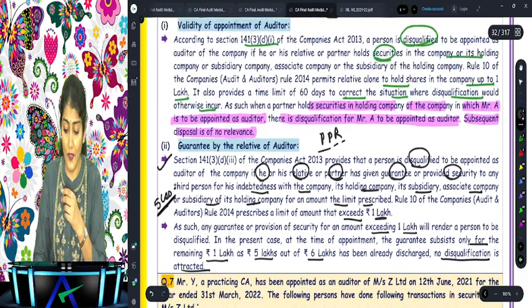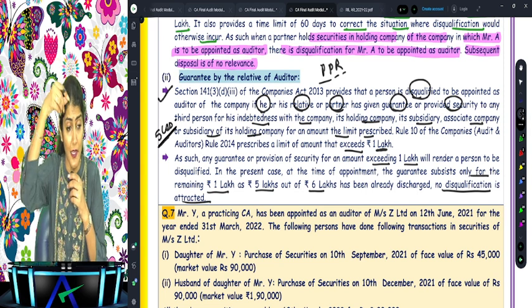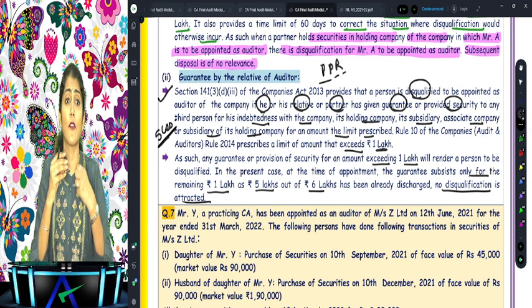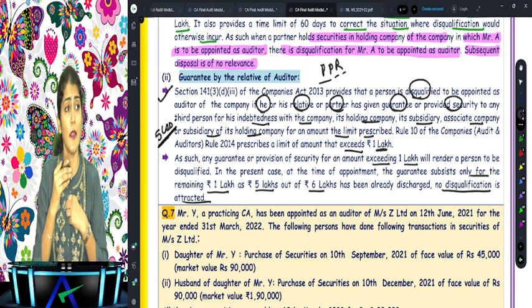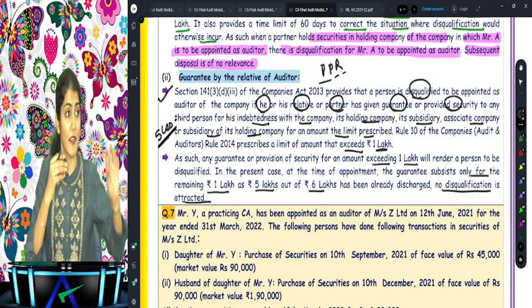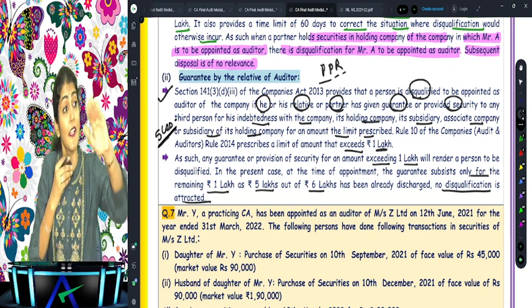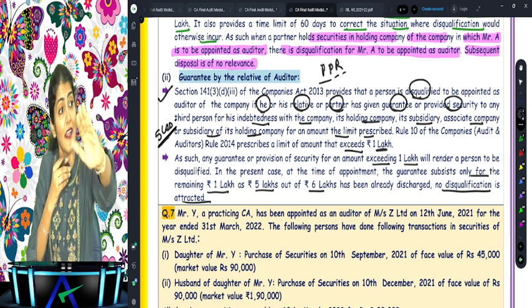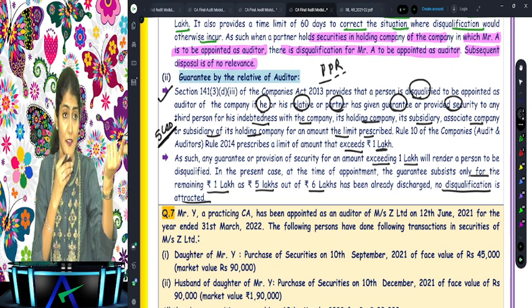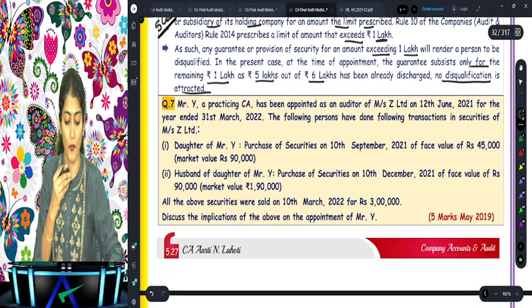Right. So what is the important learning which we have over there? The disqualification should not be attracted as on the date of appointment. So today I am holding 2 shares of Growth Limited. Today can I be appointed as an auditor of Growth Limited? No. Then today I sold those shares. Now tomorrow can I be appointed as an auditor of Growth Limited? Yes. Then the day after, I purchase the share, then again under 141(4) I am deemed to have vacated my office, and such vacation shall be deemed to be a casual vacancy in the office of the auditor.